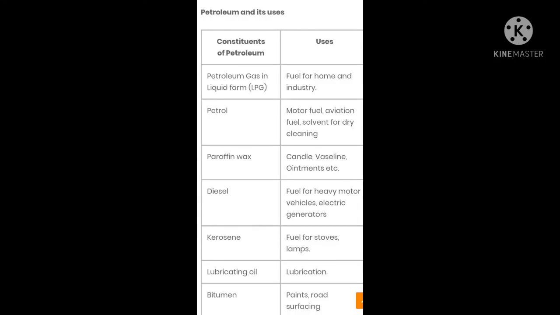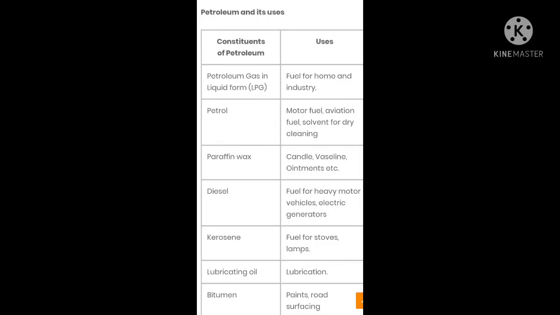Now see, if something is not moving easily, or if it is making some sound in your vehicle, what they usually tell you is to oil your bike or oil your vehicle. At that time they are using lubricating oil, so there will be lubrication and it will not make much noise. The next thing we get from petroleum is bitumen. It is used in paints and road surfacing.